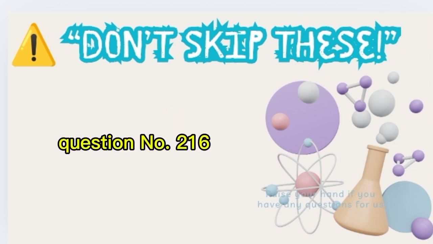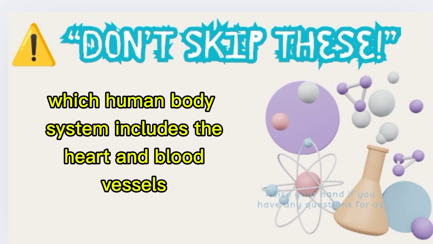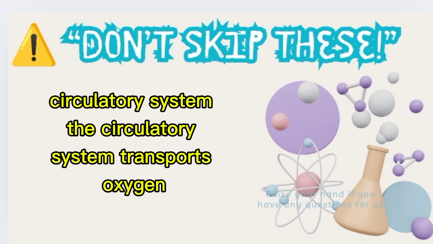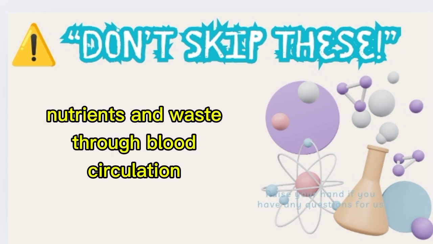Question number 216. Which human body system includes the heart and blood vessels? A. Digestive system. B. Circulatory system. C. Nervous system. Correct answer: circulatory system. The circulatory system transports oxygen, nutrients, and waste through blood circulation.